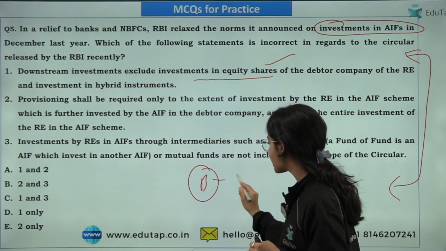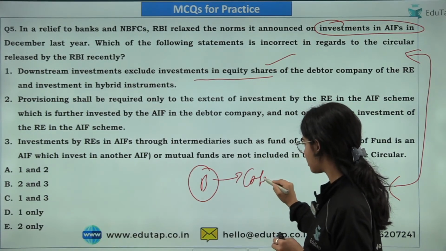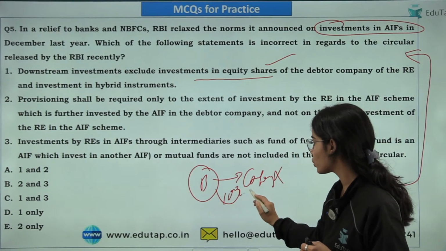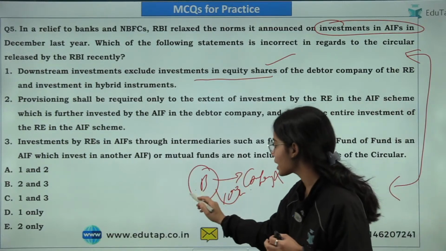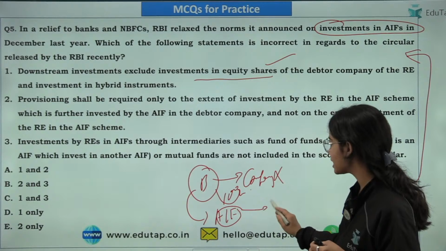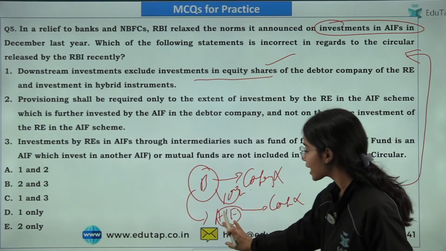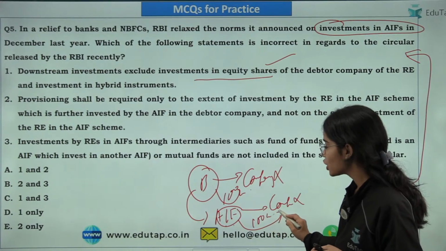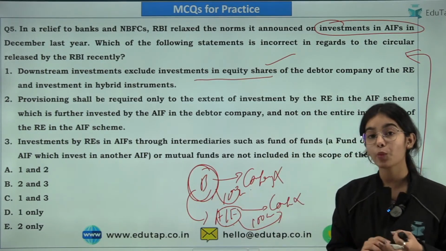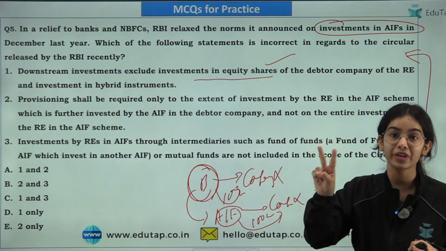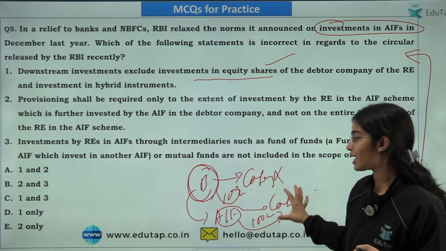The banks are giving loan to this company X. Let's say the bank is giving 100 crores of loan to company X. Then the bank invests in an alternative investment fund that is investing in company X, and that is further giving loan to company X of 100 crores. So in total, the bank has got the exposure to company X of 200 crores.